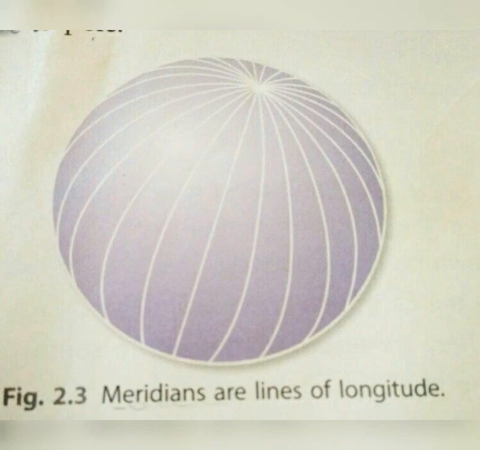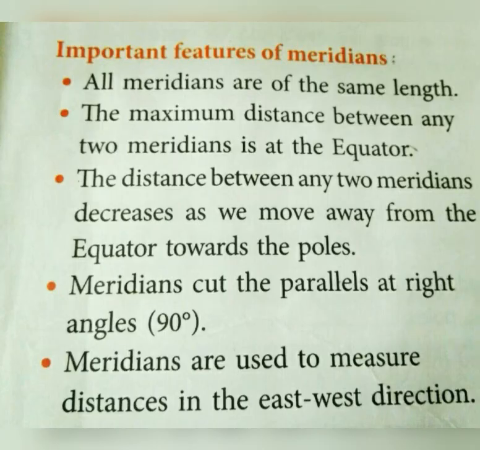Next, we are going to see about meridians. What are the other names for meridians? Lines of longitude. Okay, so the meridians are the imaginary lines running in the north to south direction, and these lines are drawn from pole to pole, that is from the North Pole to the South Pole. Now, what are the important features of these meridians? Let's see. All meridians are of the same length, and the maximum distance between any two meridians is at the equator.